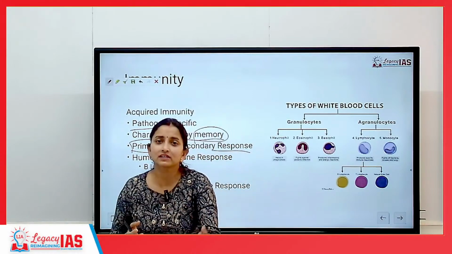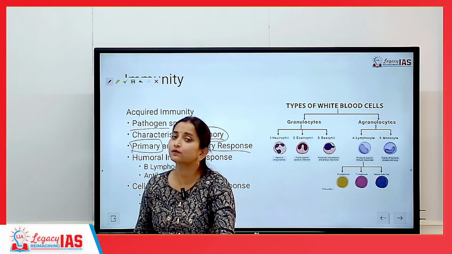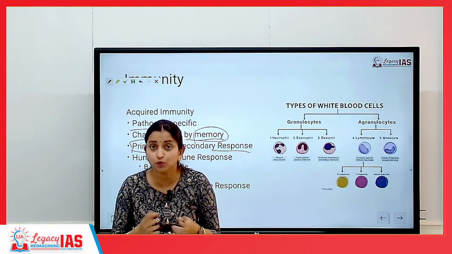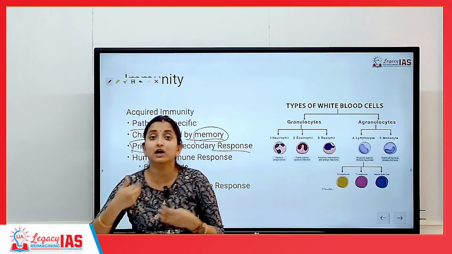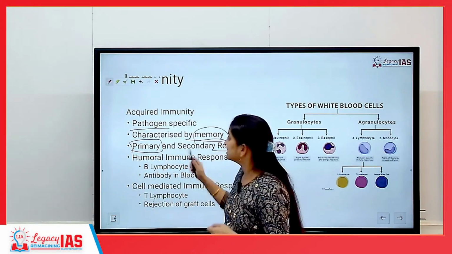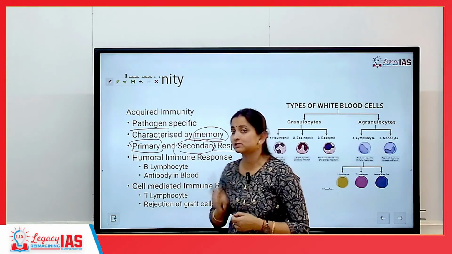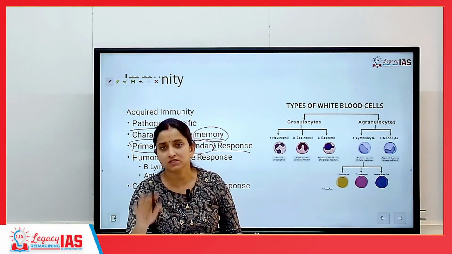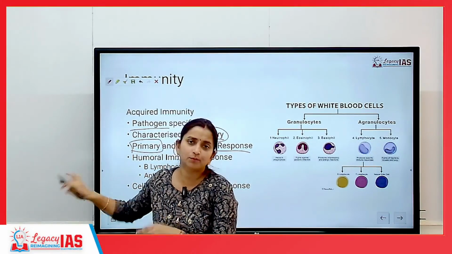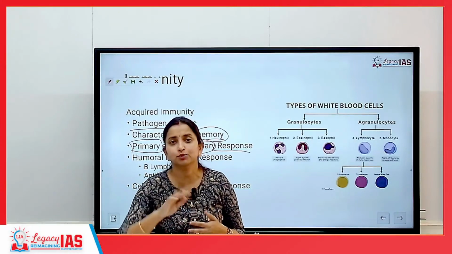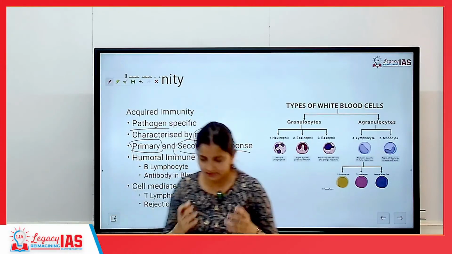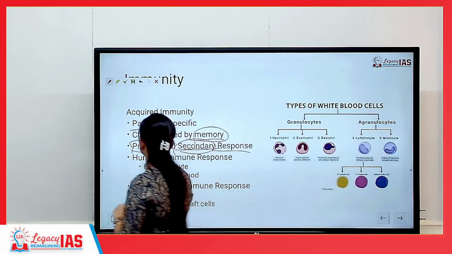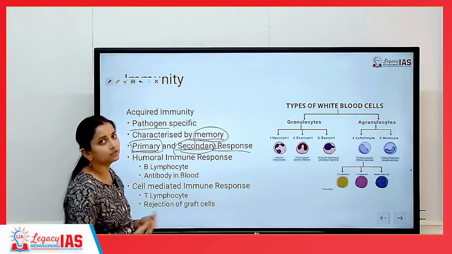Now depending upon whether the virus is very powerful or not, it will have some kind of effect in my body. But then there is a primary response because I don't know which weapon will work against this foreign body. So that is the primary response. But the secondary response is much more powerful, because now if I meet the virus once again, I know the sword works against this enemy. So I will not make use of bombs and all that. As soon as this enemy enters my body, I will make use of the sword and kill that foreign body. So that is the secondary response. This is much more powerful as compared to the primary one, because here you are aware of the enemy.